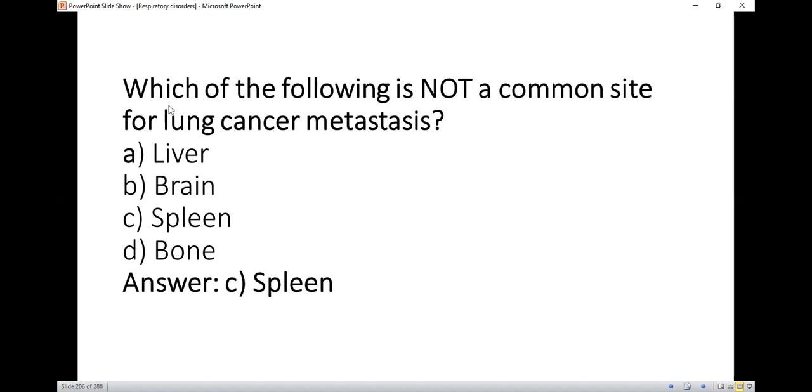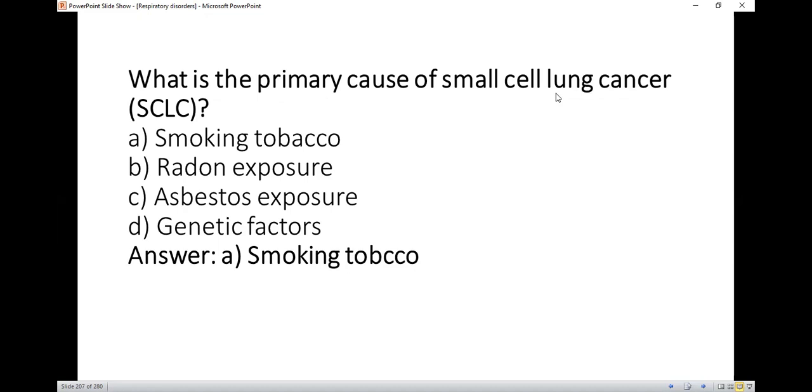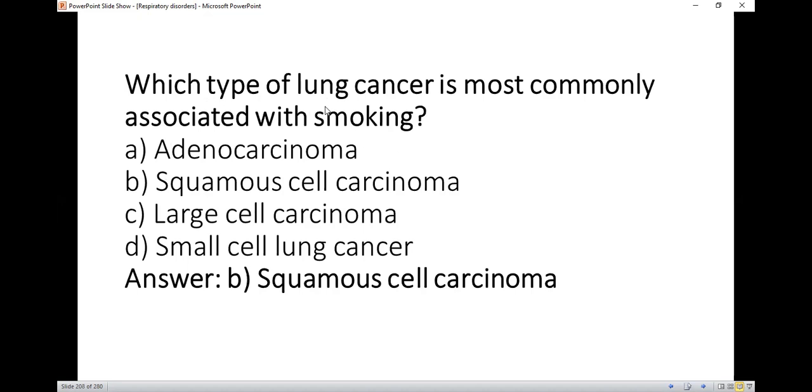Which of the following is not a common site of lung cancer metastasis? सो यहाँ नॉट की बात हो रही है तो राइट ऑप्शन है सी, स्प्लीन। What is the primary cause of small cell lung cancer? So right option है स्मोकिंग टोबैको। Which type of lung cancer is most commonly associated with smoking? So right option is B, squamous cell carcinoma.